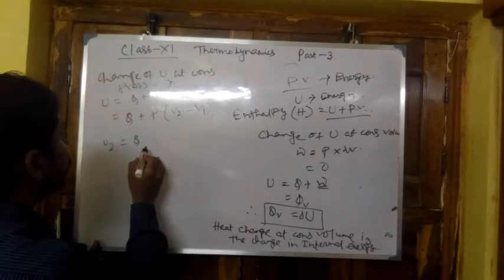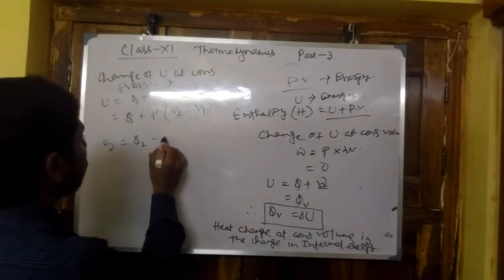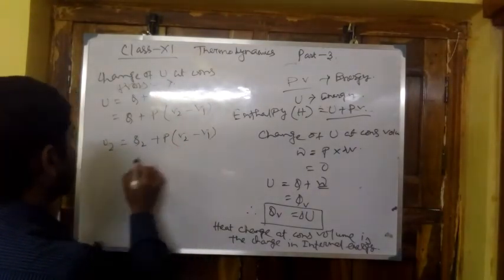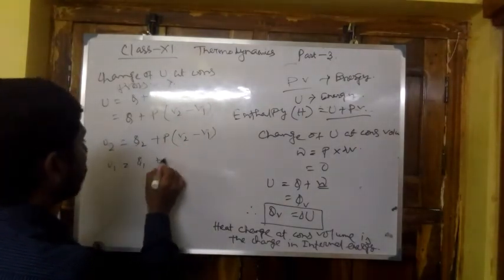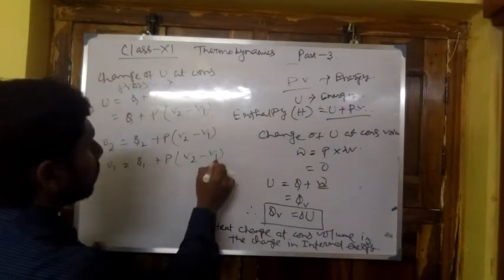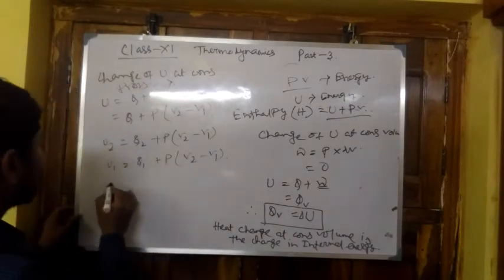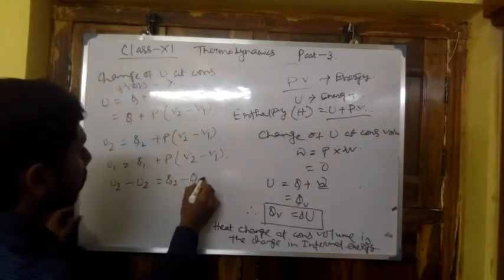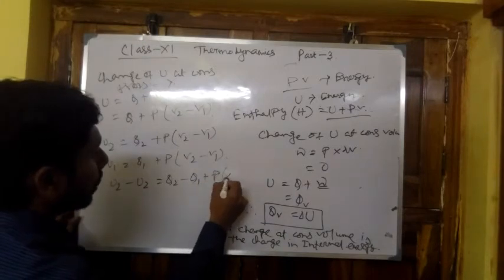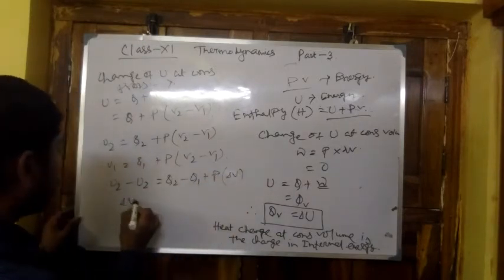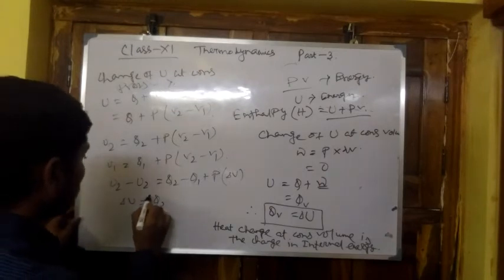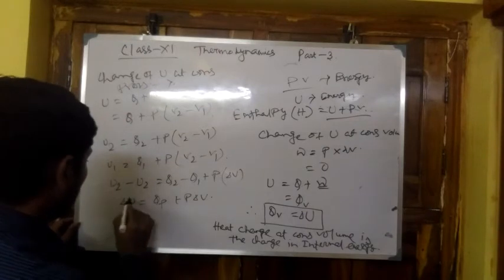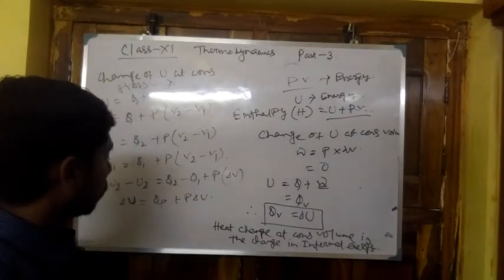U2 equals Q2 plus P into (V2 minus V1), and U1 equals Q1 plus P into (V2 minus V1). So these are the different conditions. Now U2 minus U1 is Q2 minus Q1 plus P into ΔV. ΔU equals QP plus P into ΔV.